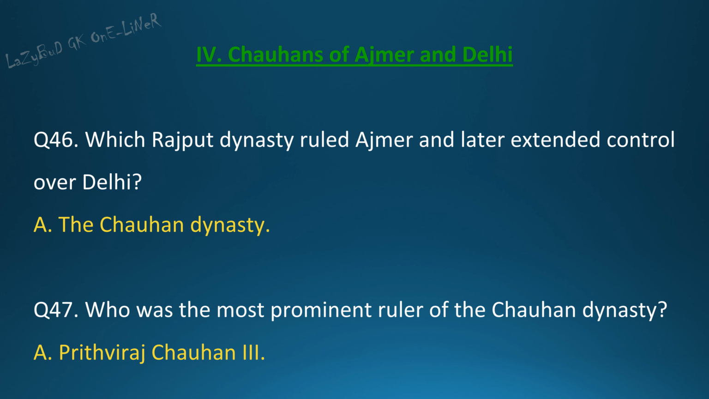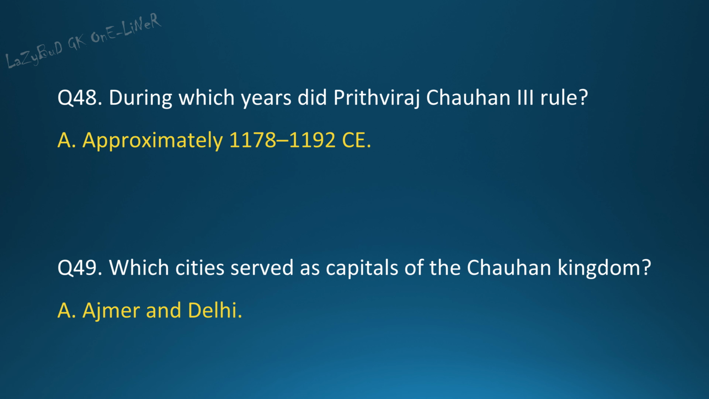Question 46. Which Rajput dynasty ruled Ajmer and later extended control over Delhi? Answer: the Chauhan Dynasty. Question 47. Who was the most prominent ruler of the Chauhan dynasty? Answer: Prithviraj Chauhan III.